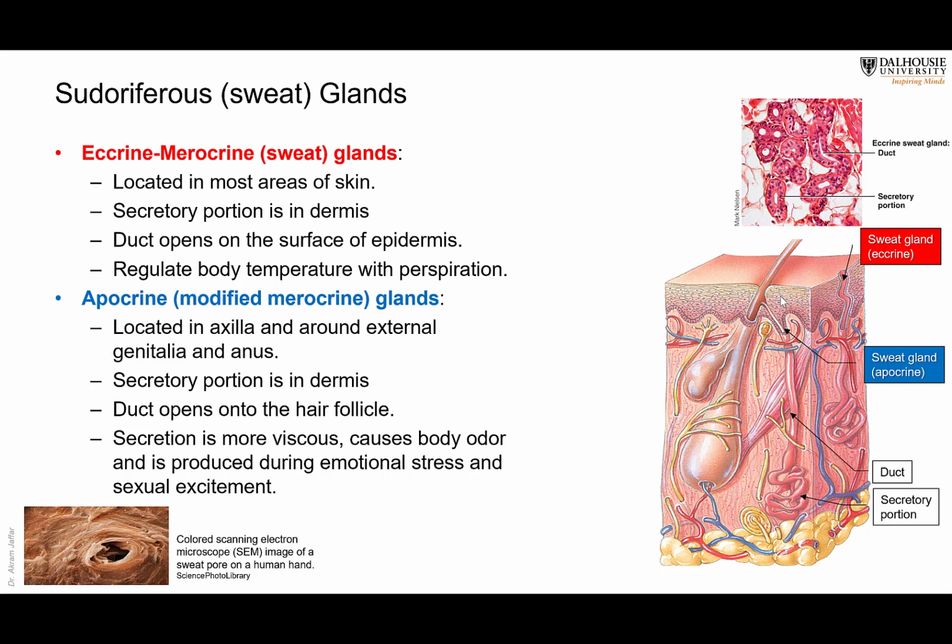They open into the hair follicle, like the sebaceous gland, unlike the most common type of sweaty glands, and they are present in certain regions in the body, especially in the armpit, in the axilla, and in the pubic region, around the external genitalia and the anus. Their secretion is more viscous, and it causes body odor. Usually they don't secrete in response to heat, but in response to emotional stress and sexual excitement.